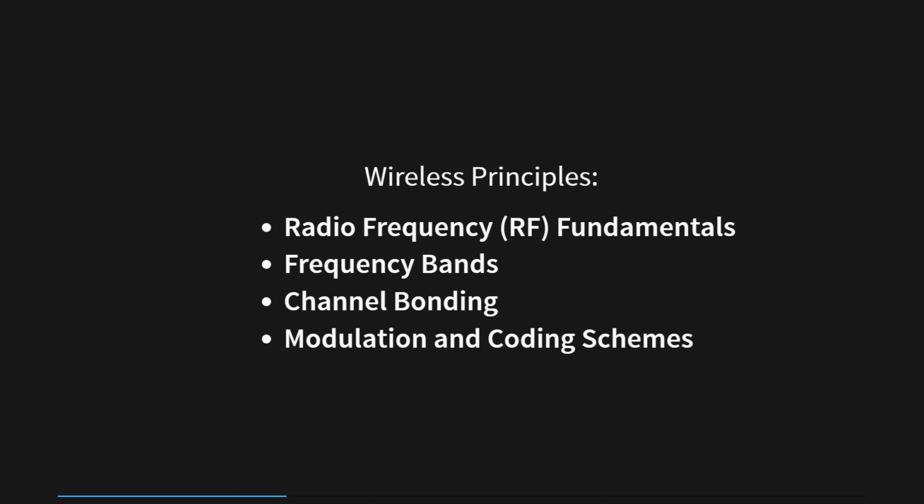Channel bonding is another technique used to increase available bandwidth by combining adjacent channels. While it can enhance throughput in high-density environments with numerous devices, excessive channel bonding may lead to interference, making it prudent to avoid it in less crowded areas. Modulation and coding schemes govern how data is encoded and decoded over the wireless medium, influencing data rates and reliability. Higher-order modulation schemes like 256-QAM enable faster data rates, but demand a stronger signal for a stable connection compared to lower-order schemes like QPSK.